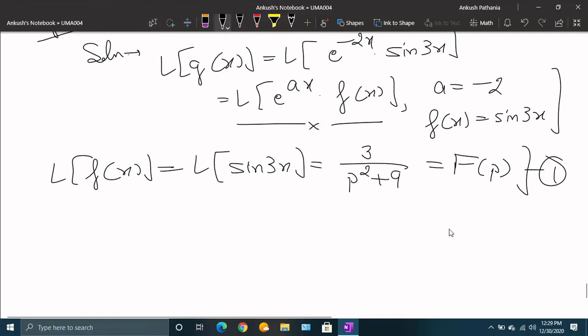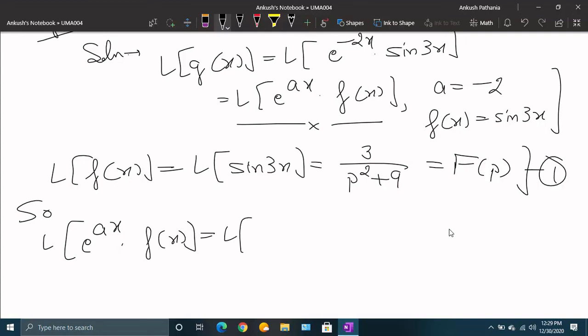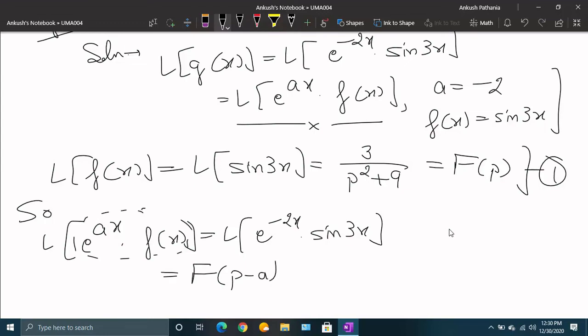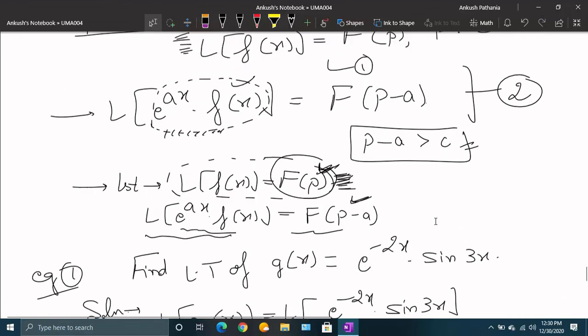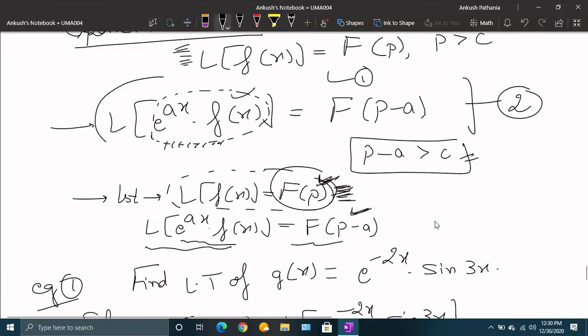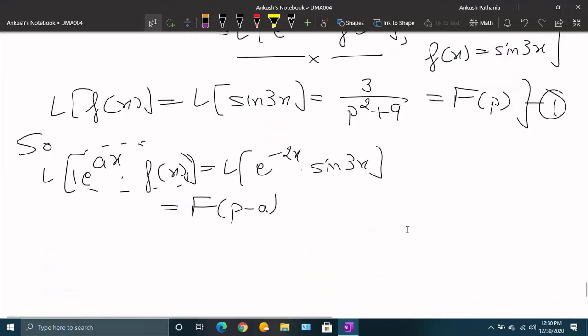So by the first shifting property, Laplace of e^(ax) dot f(x), that in this question is e to the minus 2x dot sine 3x, is F(p minus a) by the formula of the first shifting property. This is the Laplace of e^(ax) dot f(x) is F(p minus a). So we are just writing that e^(ax) dot f(x) here in our case is this one, and this is going to be equal to this one.